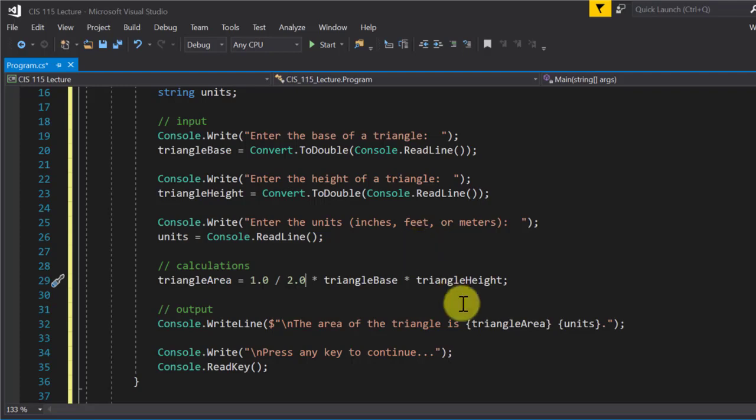And then that's just standard string interpolation. We print out the area and also whatever units the user entered. Now notice up here I told the user to enter inches, feet, or meters. What if they entered yards or miles? It wouldn't matter. It would still print out whatever they typed, because we don't have anything to check that they entered what we asked.